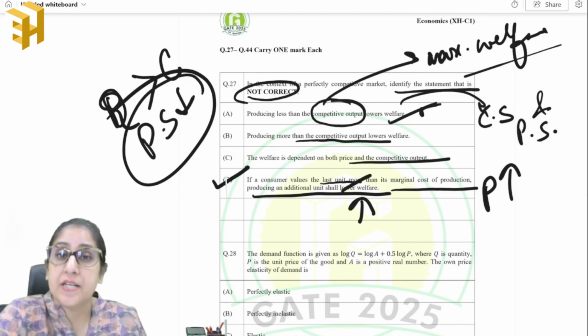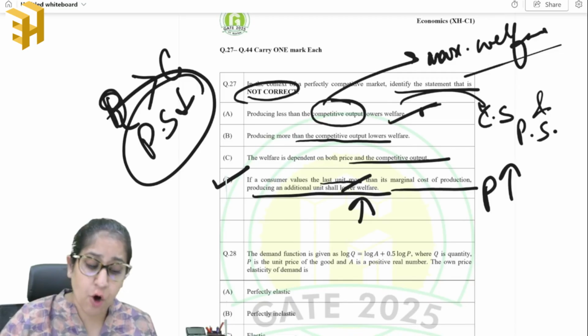So D is the right answer in this case. Moving on to the next question.